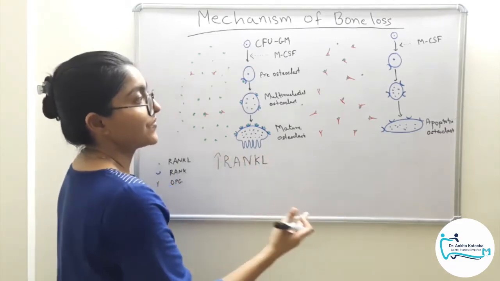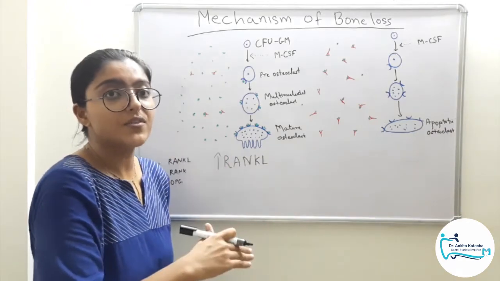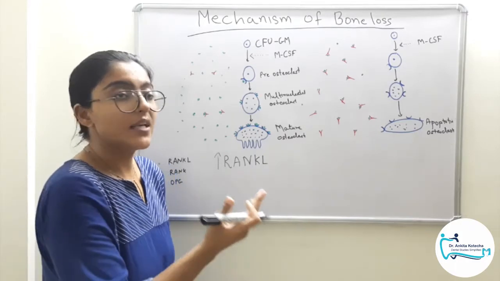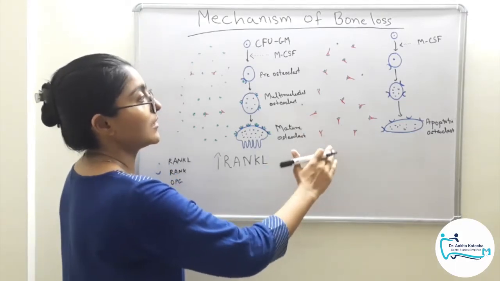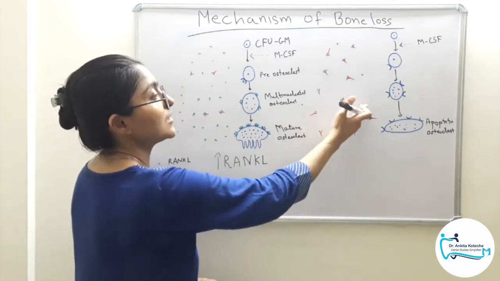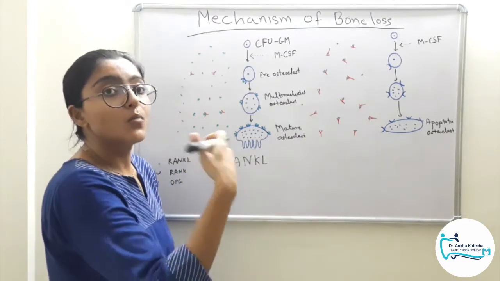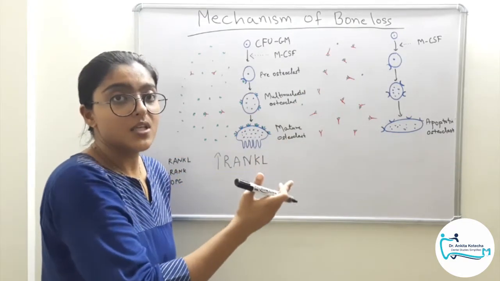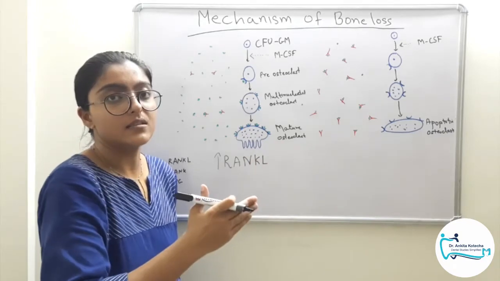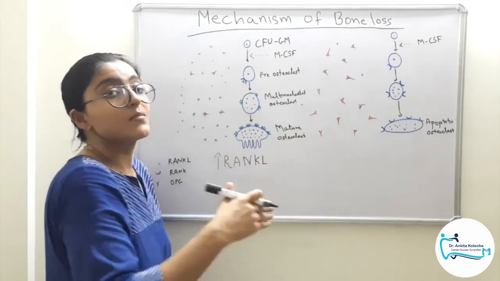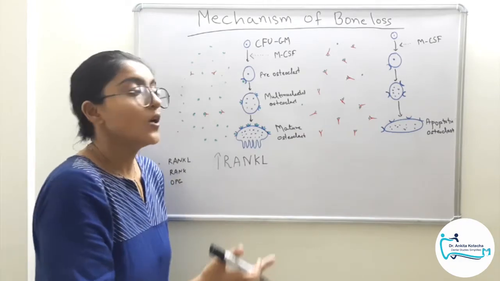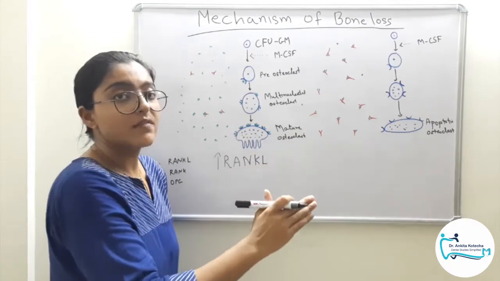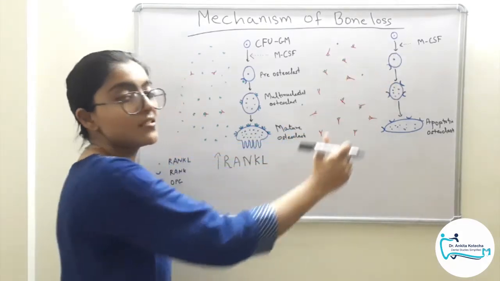On the contrary, imagine if these pro-inflammatory cytokines are not present, rather anti-inflammatory cytokines are expressed, then this RANKL expression is not enhanced. So the concentration of OPG, that is these red molecules, are more than that of the RANKL. So this soluble decoy receptor osteoprotegerin will bind all the RANKL, because obviously osteoprotegerin is more in concentration compared to RANKL. So RANKL is not available to bind with RANK on the osteoclast precursors.